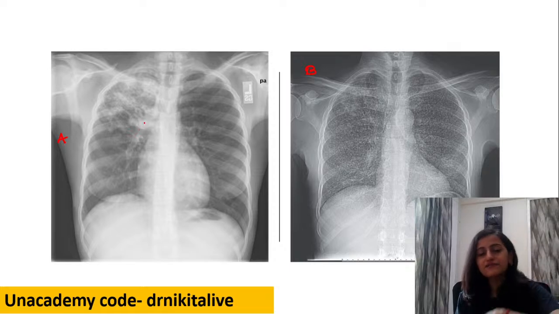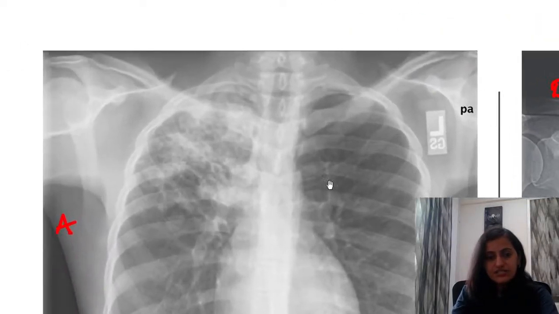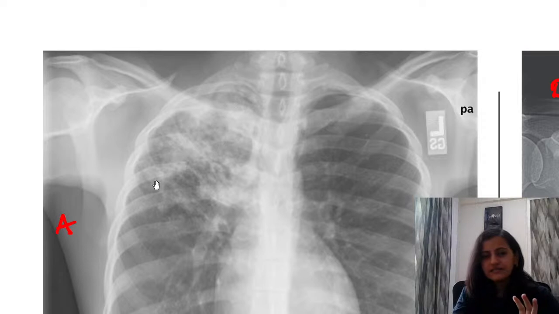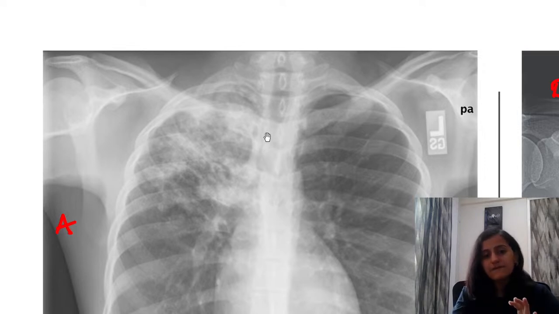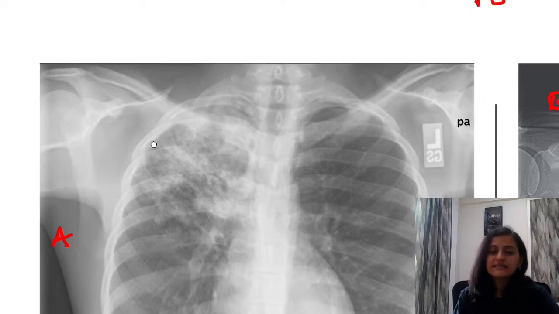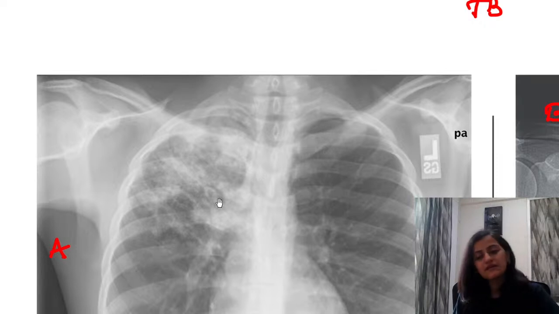So again, the continuation of tuberculosis, the chest X-ray findings, which are very, very important. In the first image, in this chest radiograph, in the right upper zone, we see this lot of dirty white strands, right? Those are the fibrotic strands. There's this patchy opacification, and you can also see that the trachea is getting pulled towards that side. That means there's a component of fibrosis, a component of collapse, which is pulling the trachea towards itself. So that is your classical tuberculosis, right upper zone, very commonly involved.